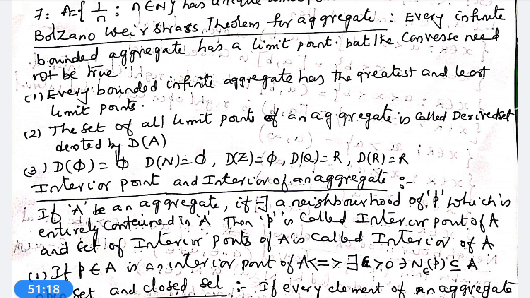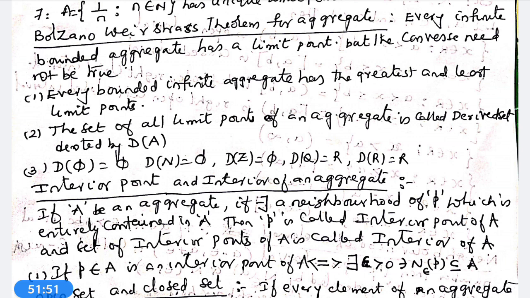If every element of an aggregate A is an interior point of A, then A is called an open set.